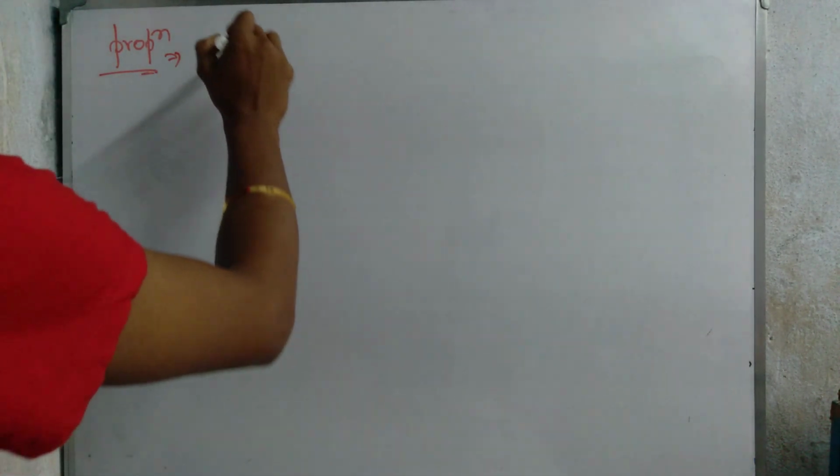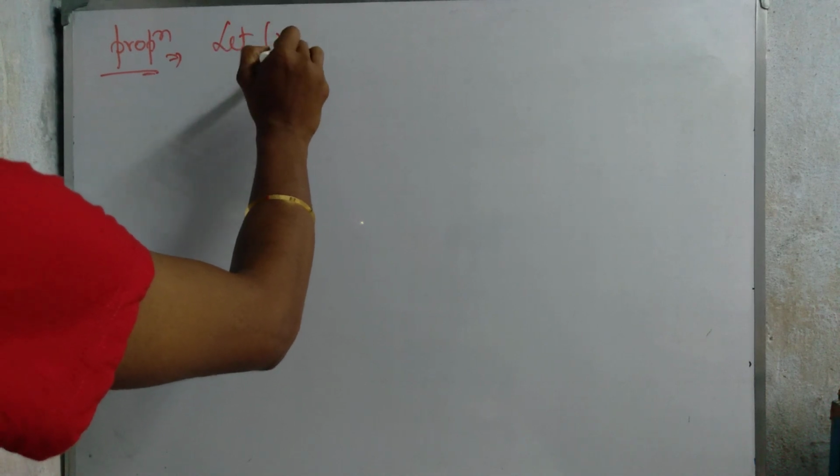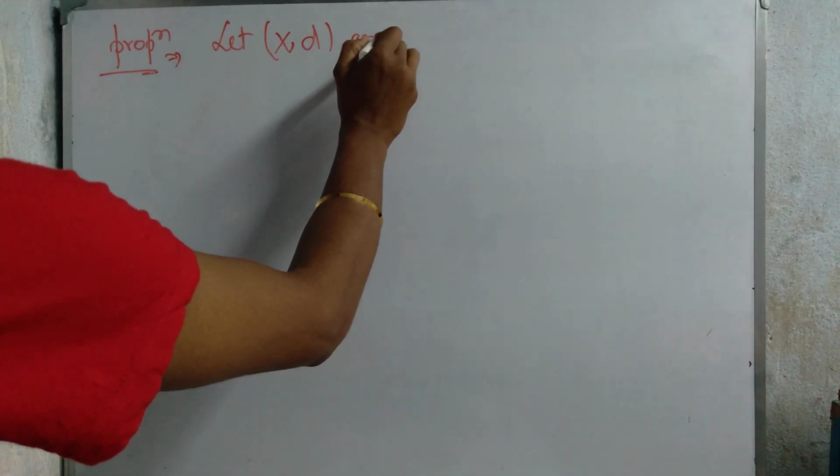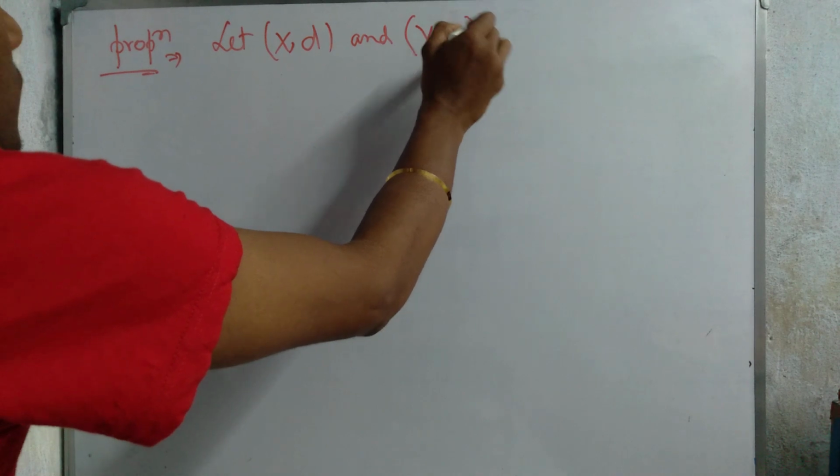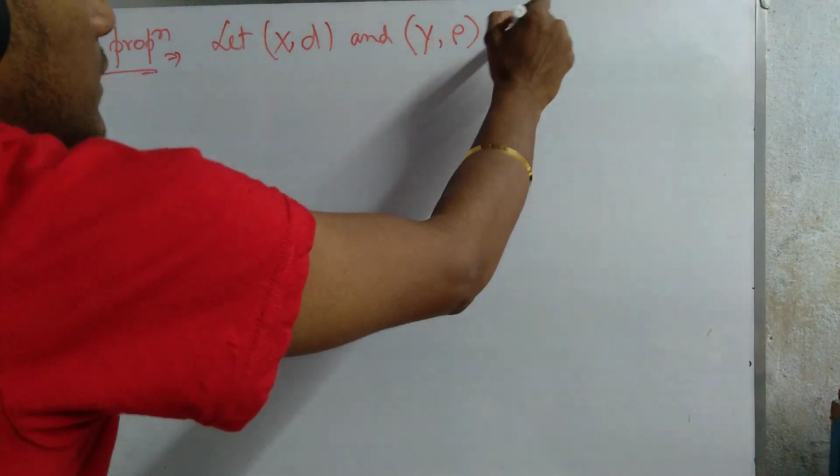Let (X, d) and (Y, rho) be metric spaces.